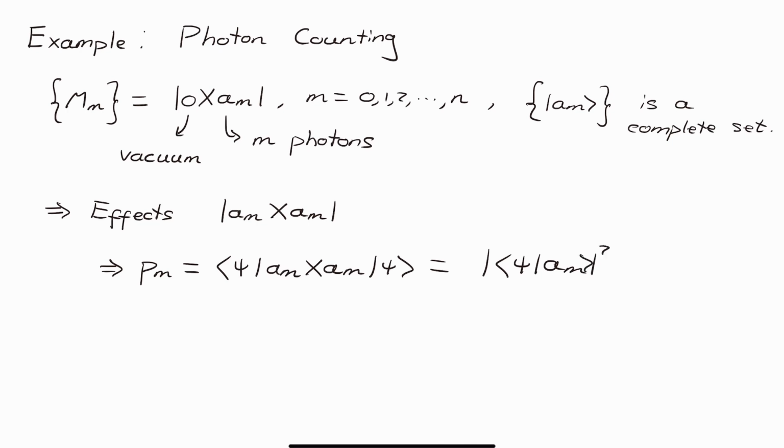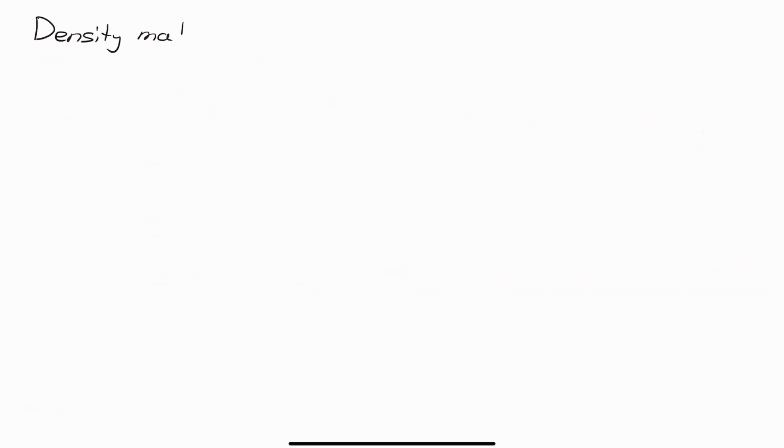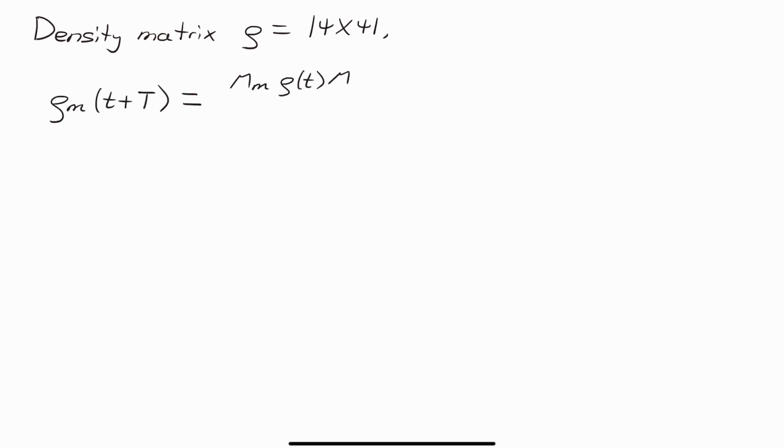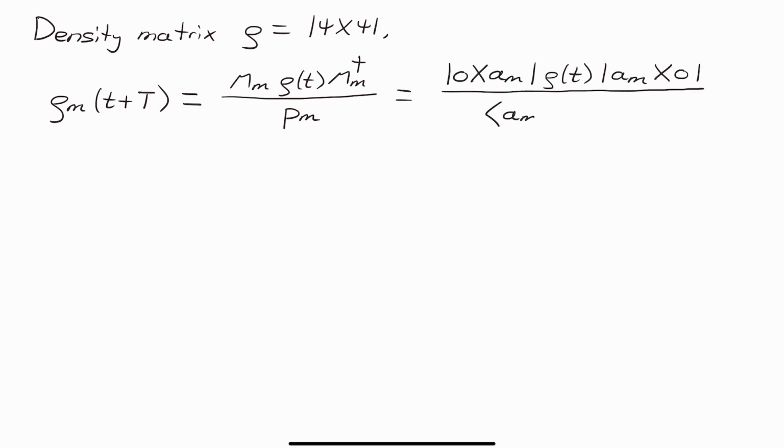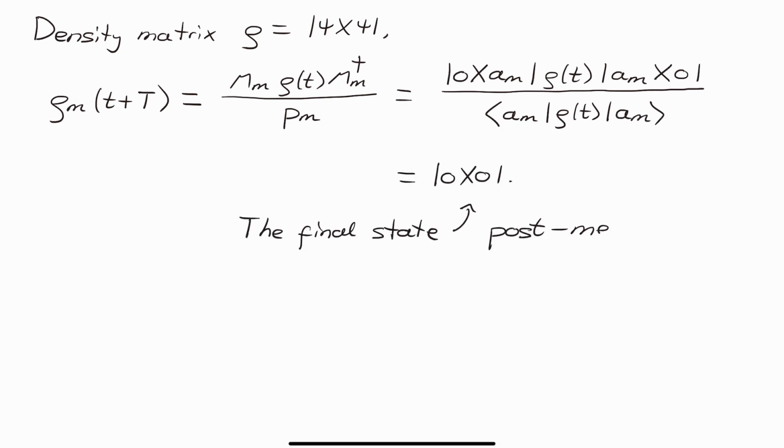Now, to calculate the final state of the system, I'm going to do it in terms of the density matrix because it makes the calculations a lot easier. We work through the maths, and we can see that we get the correct final state. The system is in a vacuum. This type of measurement and calculation could not have been performed without the concept of a POVM.